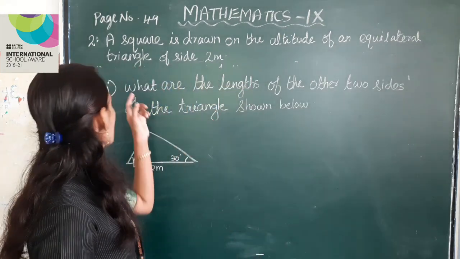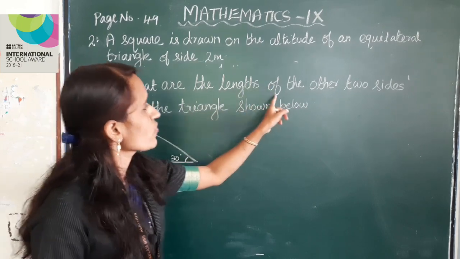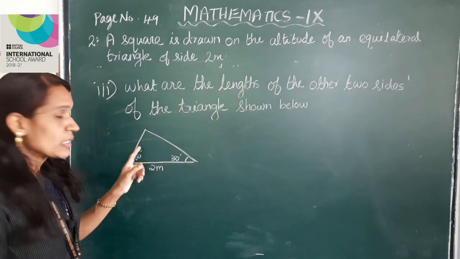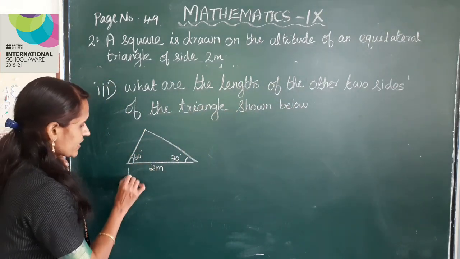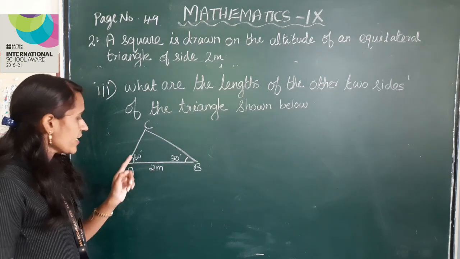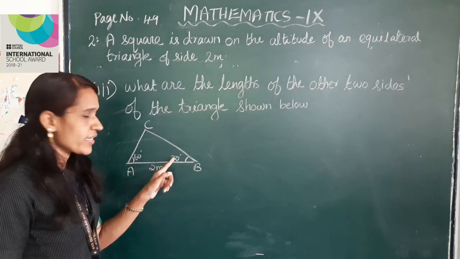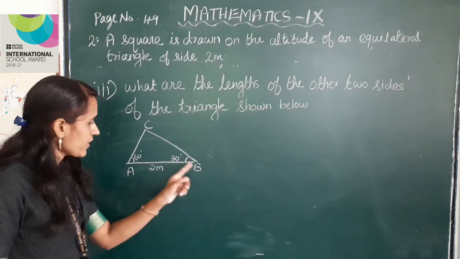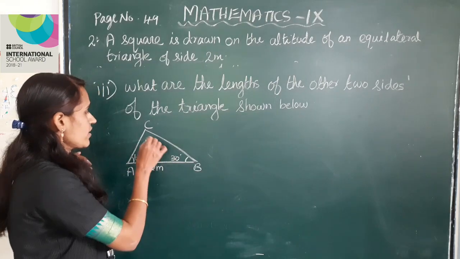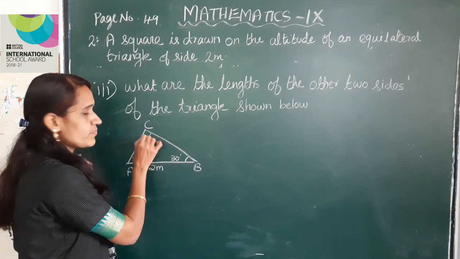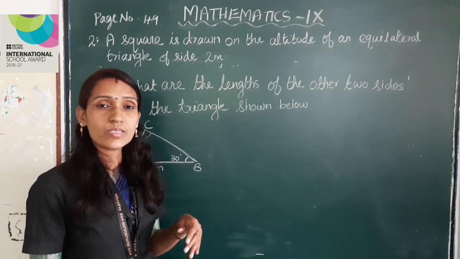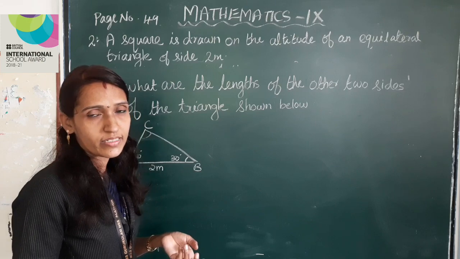Third sub-question. What are the length of the other two sides of the triangle shown below? This is the triangle. Mark it as ABC. Here angle A is 60 degree, angle B is 30 degree, AB is 2 meter. Next we have to find this third angle. We know that in any triangle the sum of three angles is 180 degree, right?